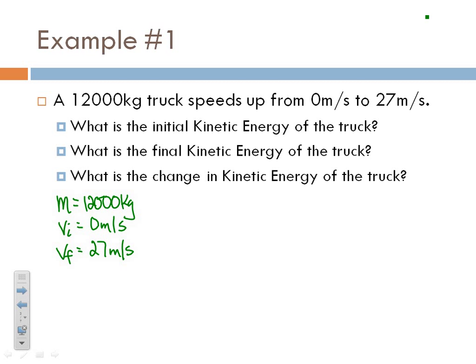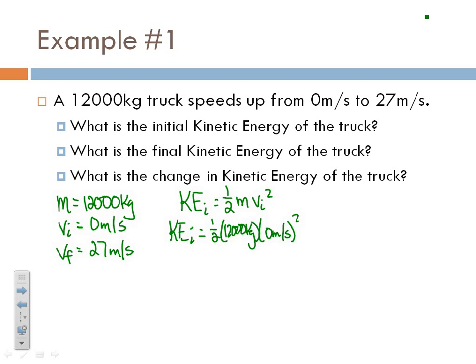So if I want to find the initial kinetic energy, KE initial, then I'm going to take 1/2 times the mass times the initial velocity squared. So I do 1/2 times the mass of 12,000 kilograms times my initial velocity of 0 meters per second. And I'm going to square that, but let's not be goofballs here. We don't need a calculator for this. That's a 0. So when we multiply everything, we get 0 joules worth of kinetic energy, which makes total sense. This truck is not moving at the beginning. And if it's not moving, then it has no kinetic energy.